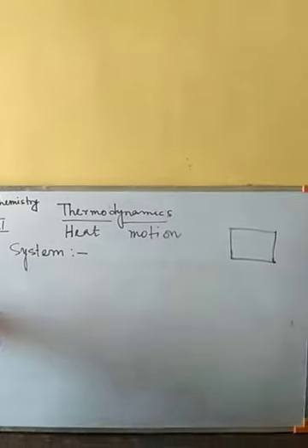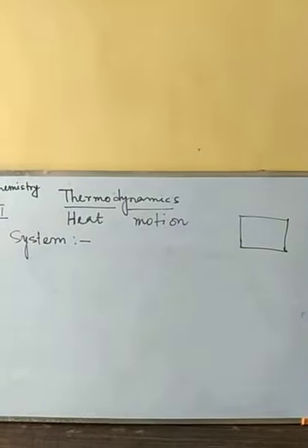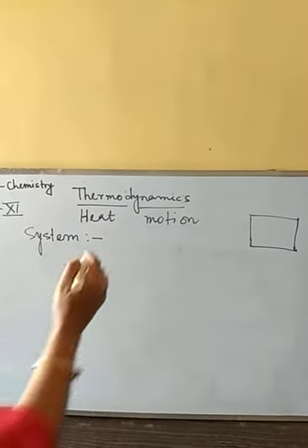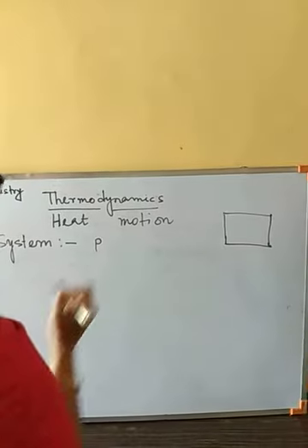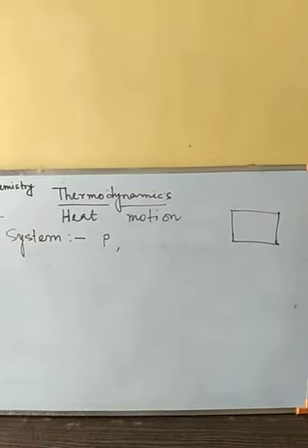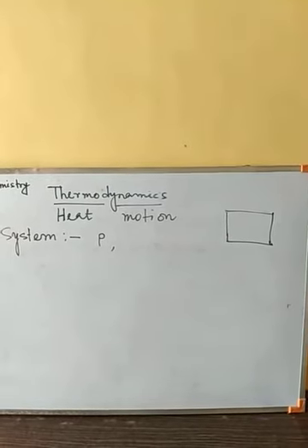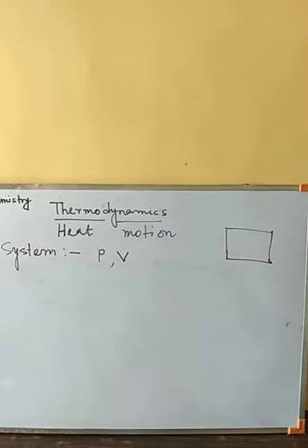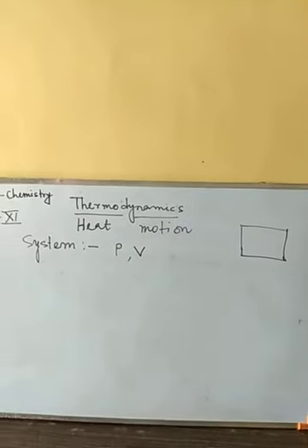Then only we can define how the system is, or what changes are taking place. Suppose pressure: if we mention the pressure of the system, then we can tell how the system is.